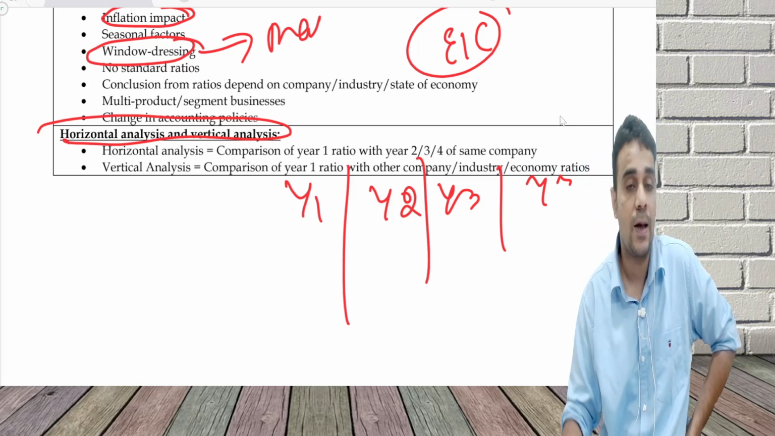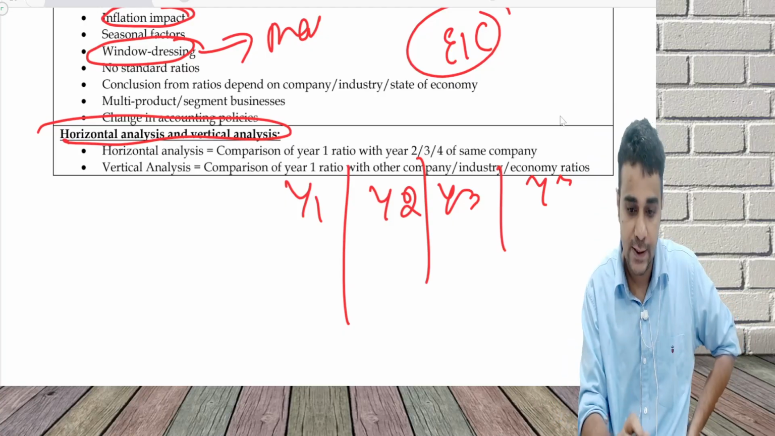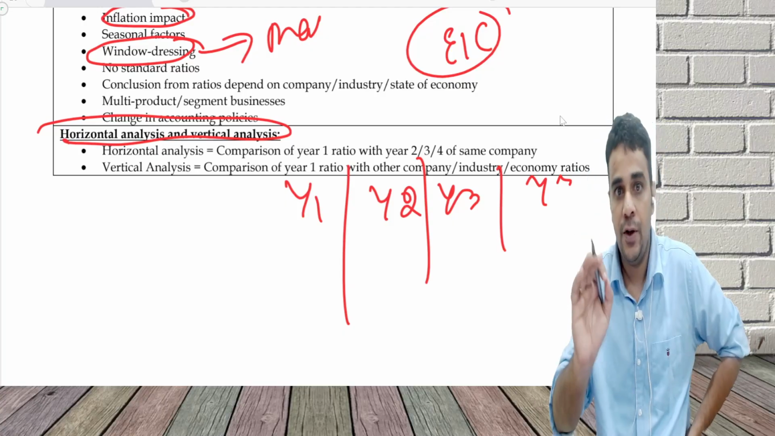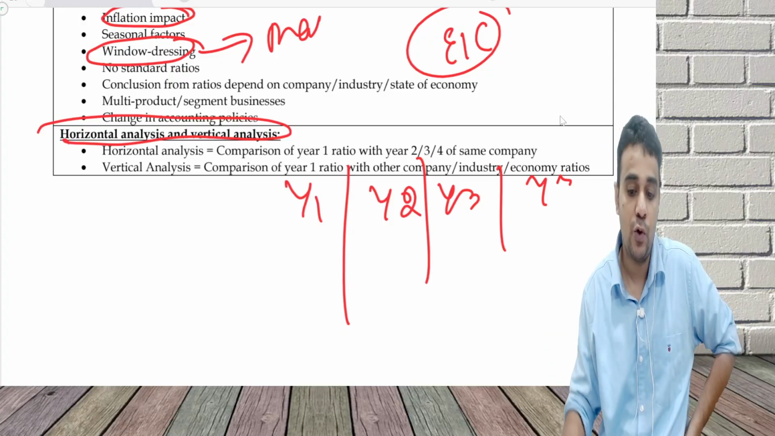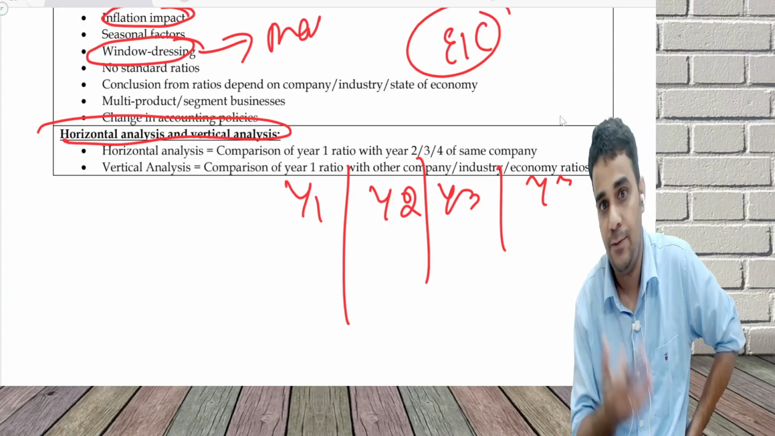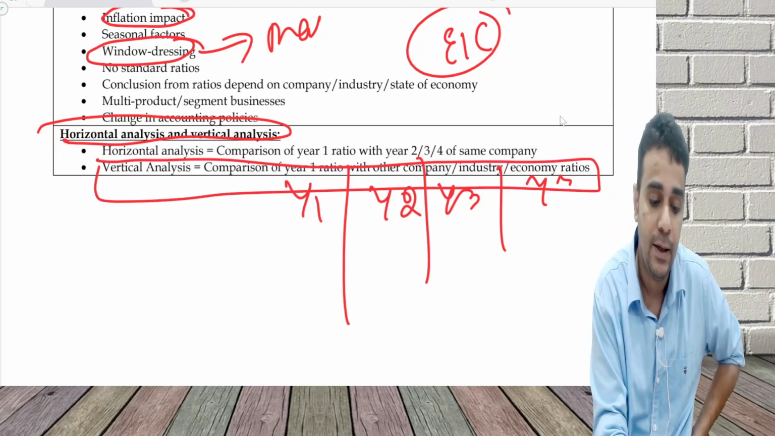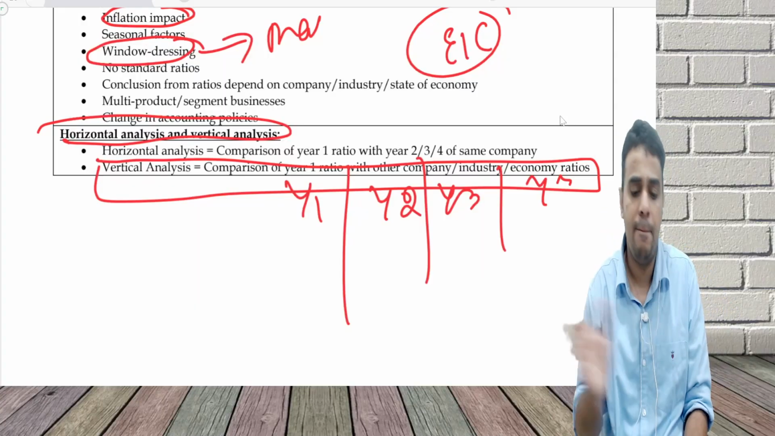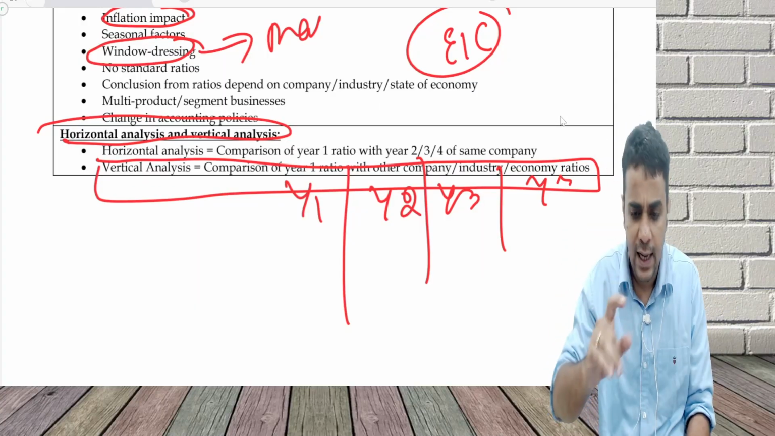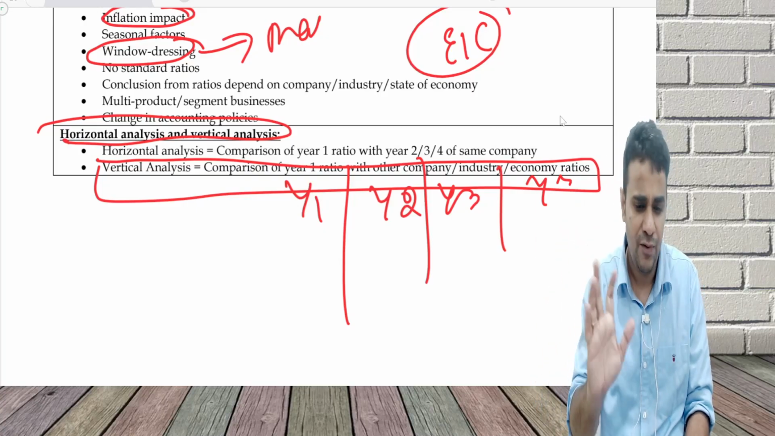Vertical analysis is comparison of 1 year ratio, 2025 ratio of TCS with Infosys, with CTS, with other companies in the industry. So with other company, with the industry, with the economy. So vertical analysis is outside the company, horizontal analysis within the company but across multiple years, and vertical analysis same year but different companies. Very simple discussion.